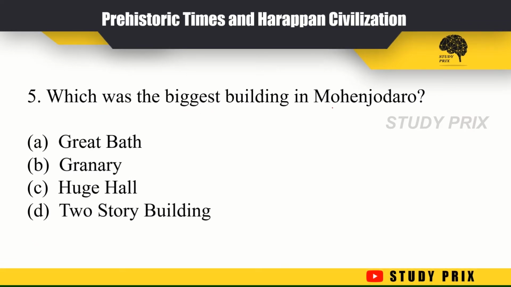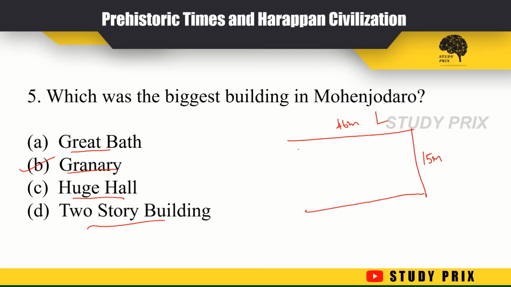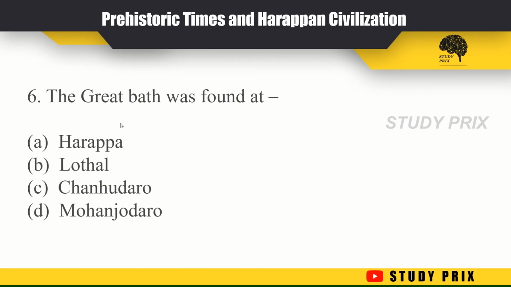Which was the biggest building in Mohenjo-daro? The options are Great Bath, Granary, Huge Hall, two-story building. The biggest building in Mohenjo-daro is the Granary, which is 46 meters long and 15 meters wide. Next question. The Great Bath was found at Harappa, Lothal, Chanhudaro, Mohenjo-daro. And the right answer is Mohenjo-daro, where the Great Bath was found.